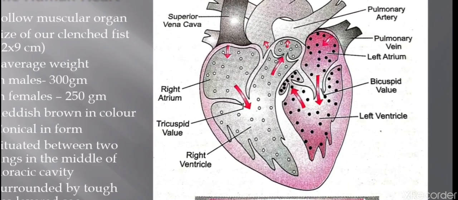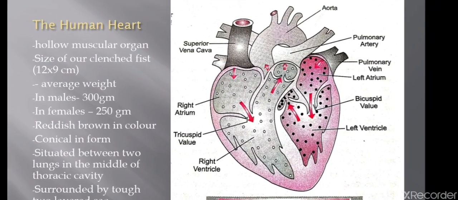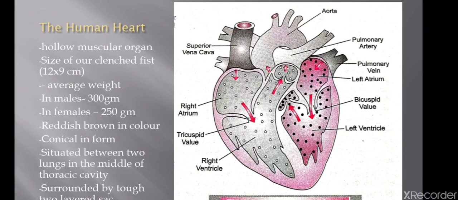If you look at the structure of the heart, we have two upper atria and two lower ventricles. The heart is divided into two halves, and each half has an auricle and a ventricle. Auricle and atrium are the same. If I say atrium or auricle, don't get confused, it means the same. Atrium is the singular, atria is the plural, for both the right and left atrium.